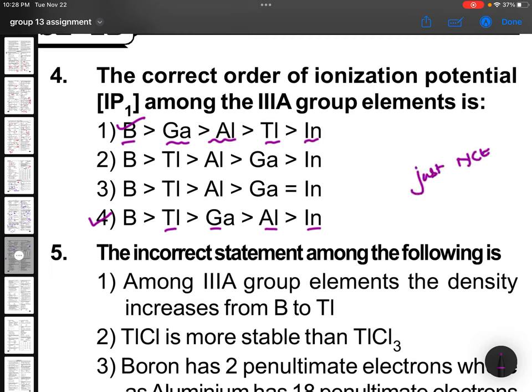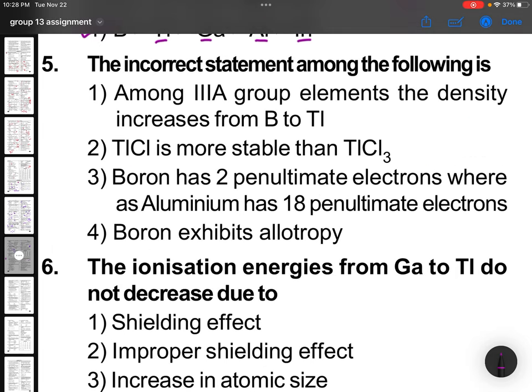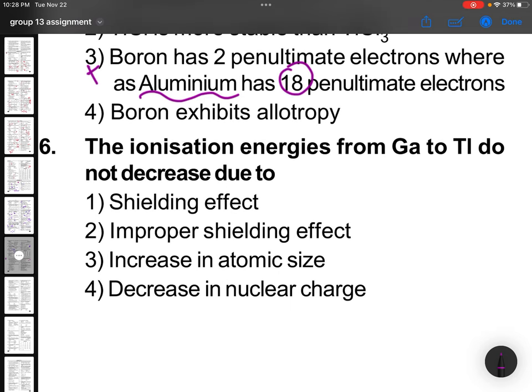NCERT. The incorrect statement among the following is: boron has 2 penultimate electrons whereas aluminum has 18 penultimate electrons. Wrong, no? Aluminum total electrons are only 13. How can it have 18? So that's a wrong statement. The ionization energies from gallium to thallium do not decrease, and that is all because of not screening properly by d and f orbitals. So which statement will be right? Improper shielding.